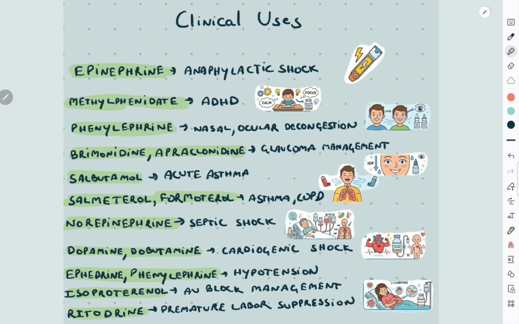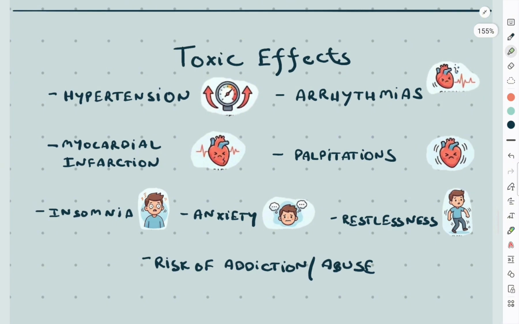Ritodrine is a beta-2 agonist that causes uterine smooth muscle relaxation and is used to treat premature labor during pregnancy. Toxic effects of these drugs include hypertension, cardiac arrhythmias, myocardial infarction, palpitations, insomnia, anxiety, restlessness, and risk of addiction or abuse, with indirect acting CNS stimulants like amphetamines.